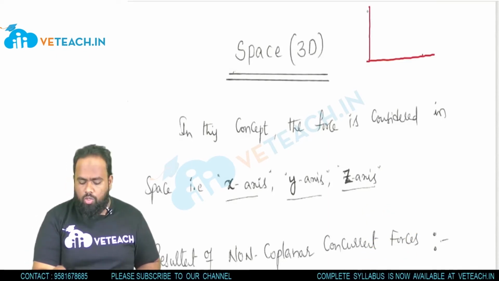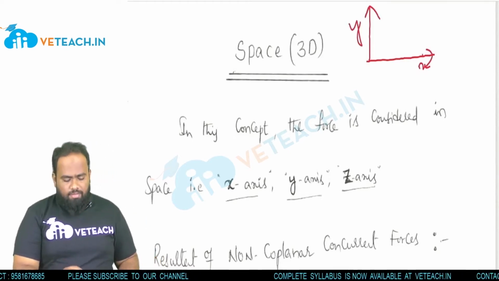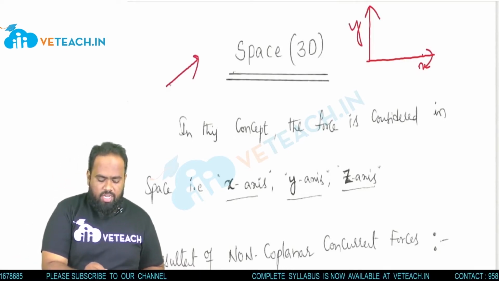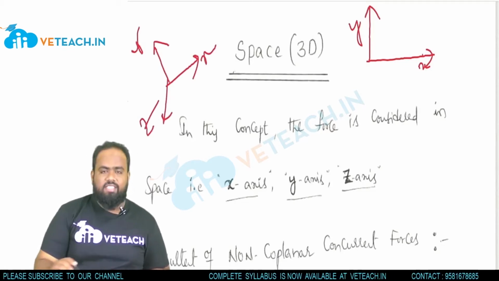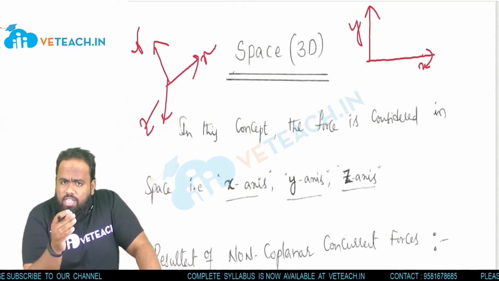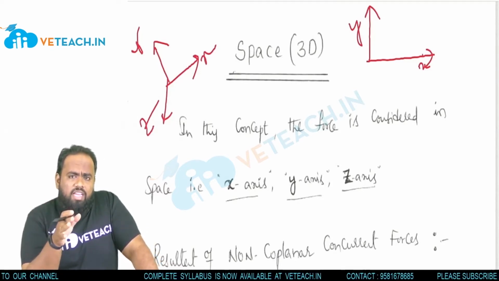Three-dimensional region. Until now we considered two axes, X and Y. But from today, we are going to consider three axes. I mean the concept of space: X, Y and Z axis. Actually, for our easiness, we understand things in two dimensions only. But in reality, everything is 3D.